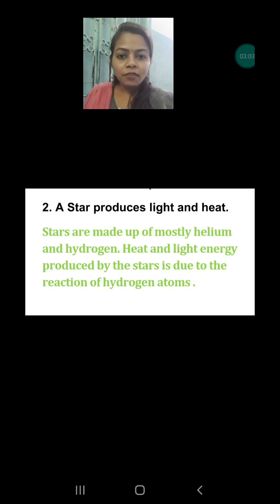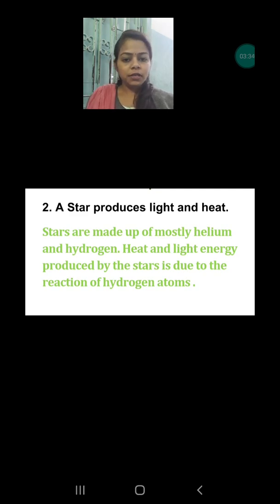Have you seen our sun? How brightly it is shining now? Why? Because continuously the hydrogen is reacting. This is the reason why our sun is giving us light energy and heat energy. Not only the sun, but all the stars do the same process. Our sun is also a star, and that's why the same process happens in the sun also. This process happens in all the stars, and all the stars are shining like the sun.